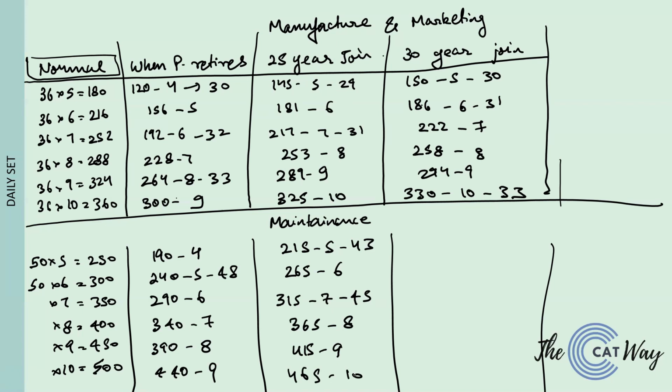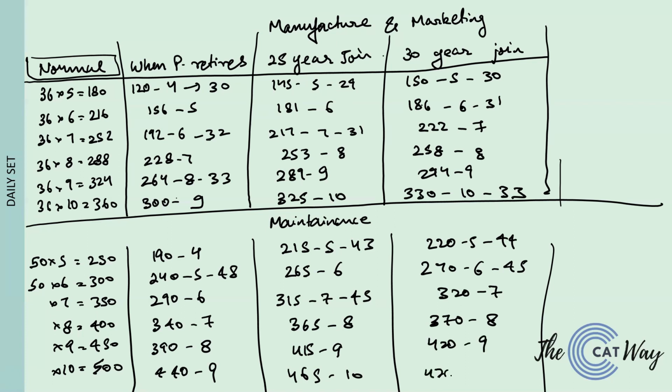Now if a 30-year-old joins, it will be 220 with 5 people and the average would be 44. We have 270 with 6 people and average 45. We have 320 with 7 people and no average, 370 with 8 people and no average, 420 with 9 people and no average, 470 with 10 people and average 47.